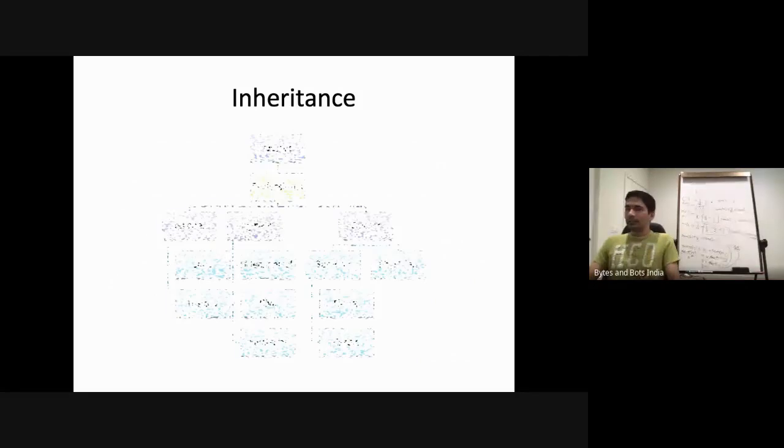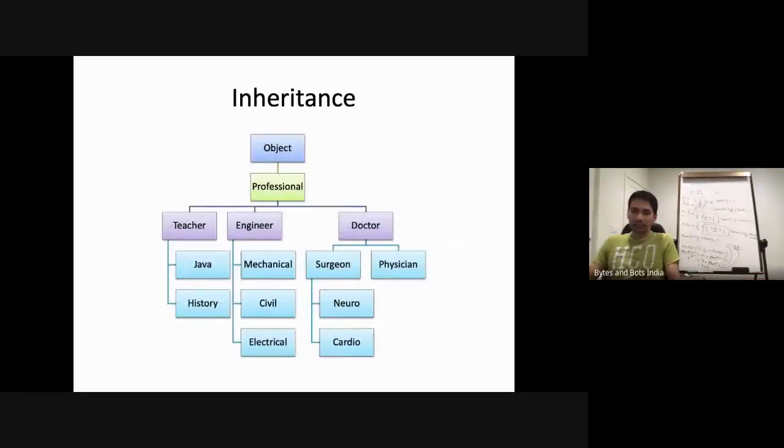Continuing with inheritance, in Java, every class that you make, every class that exists, inherits from one base class called Object, with a capital O. In this example, it is about a bunch of professionals, right?